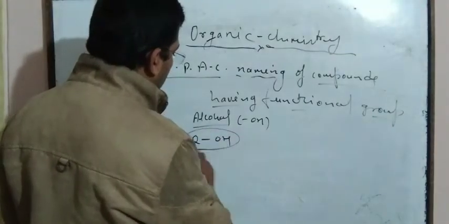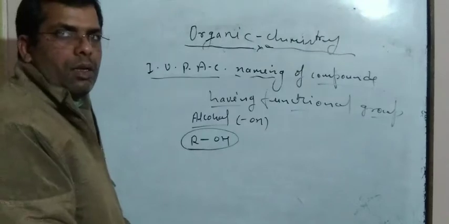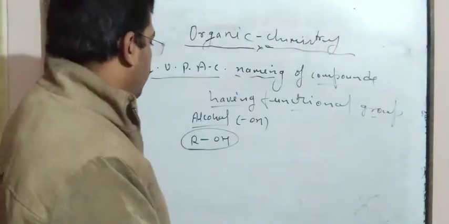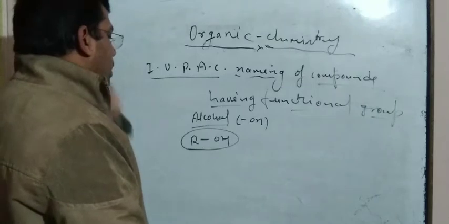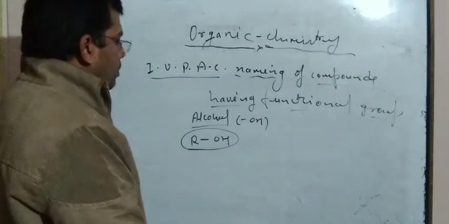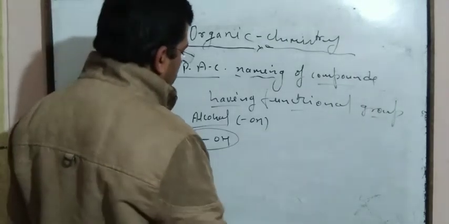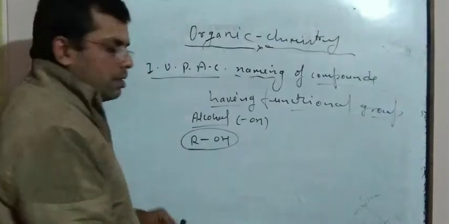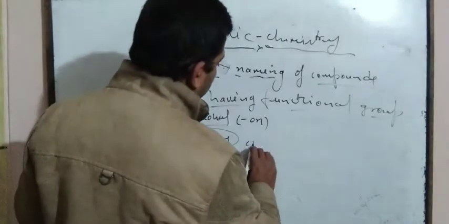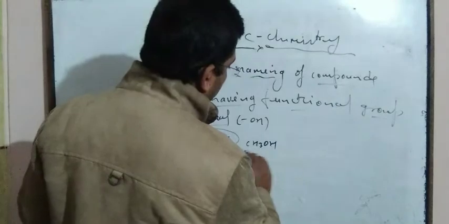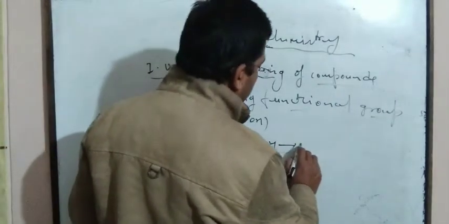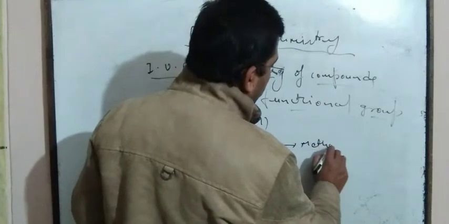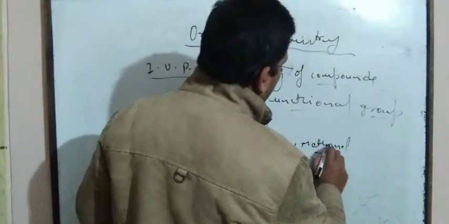The suffix for alcohol is ol. So if the smallest compound CH3OH is taken, it is known as methanol.